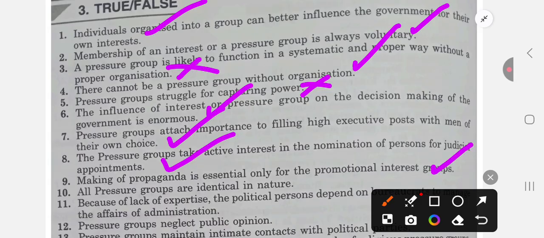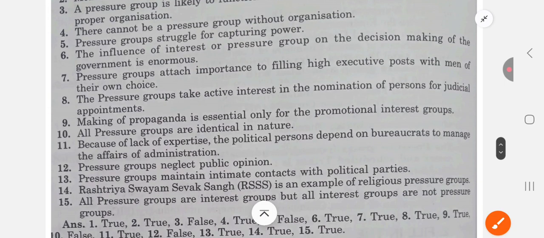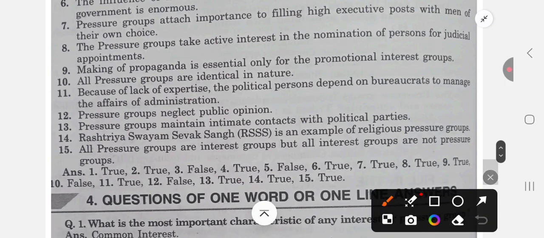All pressure groups are identical in nature. No, false. They can be different. Next, because of lack of expertise, the political persons depend on bureaucrats to manage the affairs of administration. That is true. Pressure groups neglect public opinion. That is true. They are least bothered about public opinion. They are just in favor of their own interest.